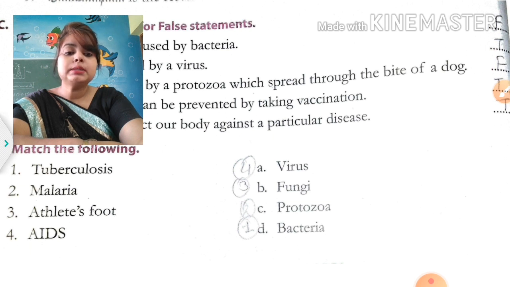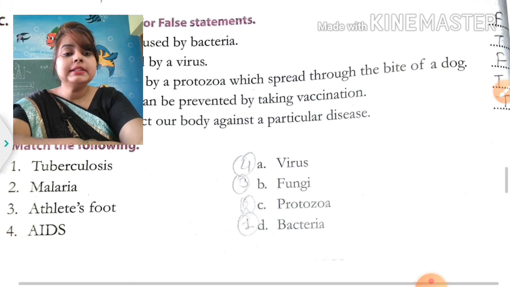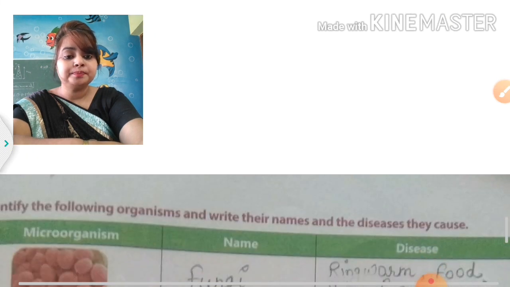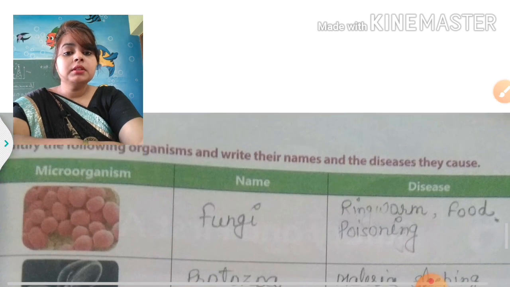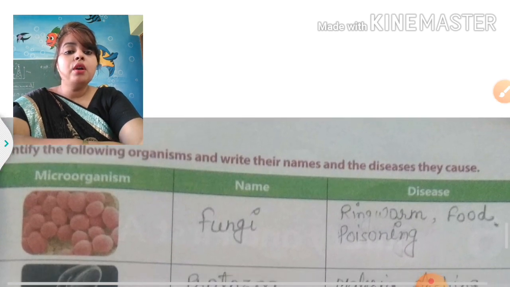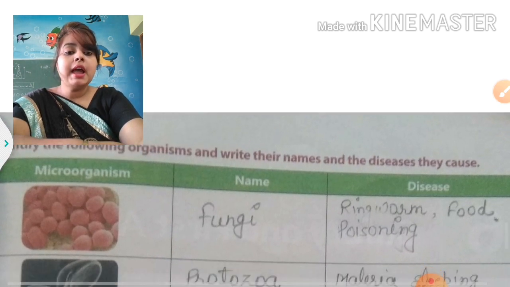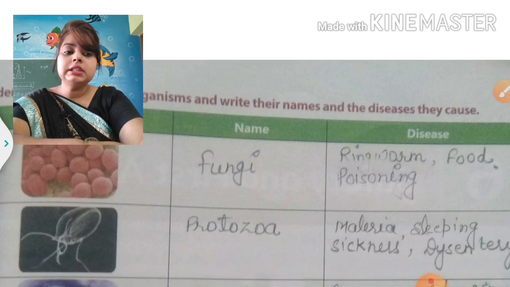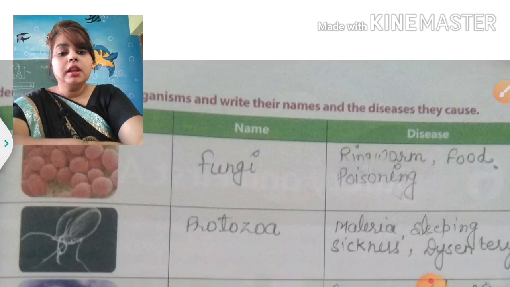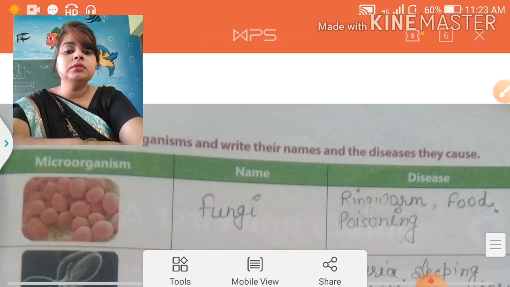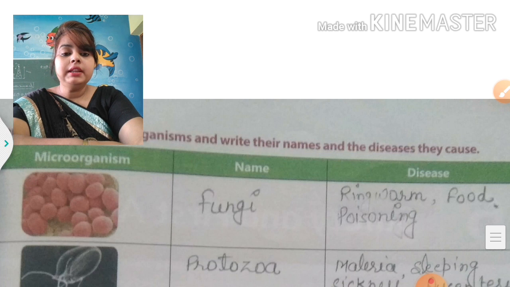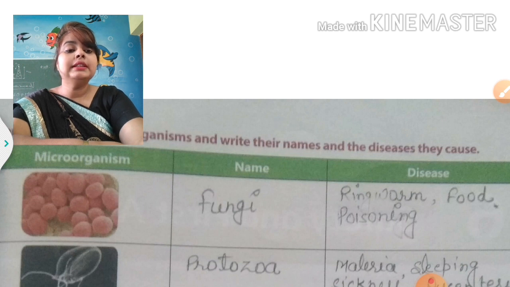Next is, identify the following organisms and write their name and the disease they cause. Here the four diagrams are present. You identify the diagram of the microorganism and write its name and also write the disease name that is spread by this microorganism. So, the first one is fungi.